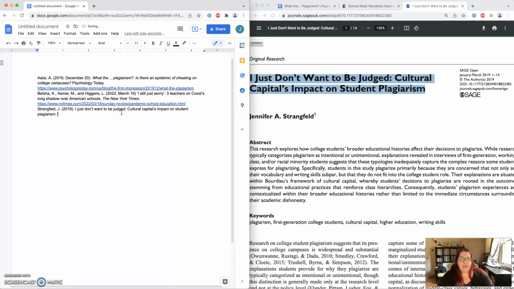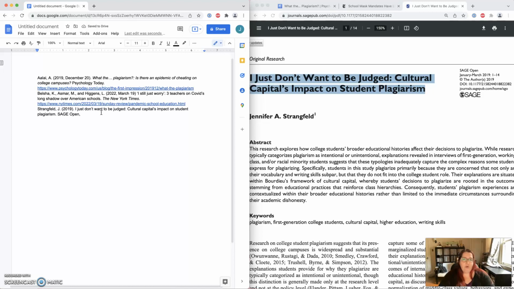The next thing is going to be the name of the journal. In this case, it's hard to tell what it is, but it's called Sage Open. And we're going to capitalize it just how it is there, Sage Open. Notice how I did Sage in all caps. That is exactly how the journal is. So you're going to put that in the same capitalization. Now you're going to put a comma. And you're looking for something really interesting.